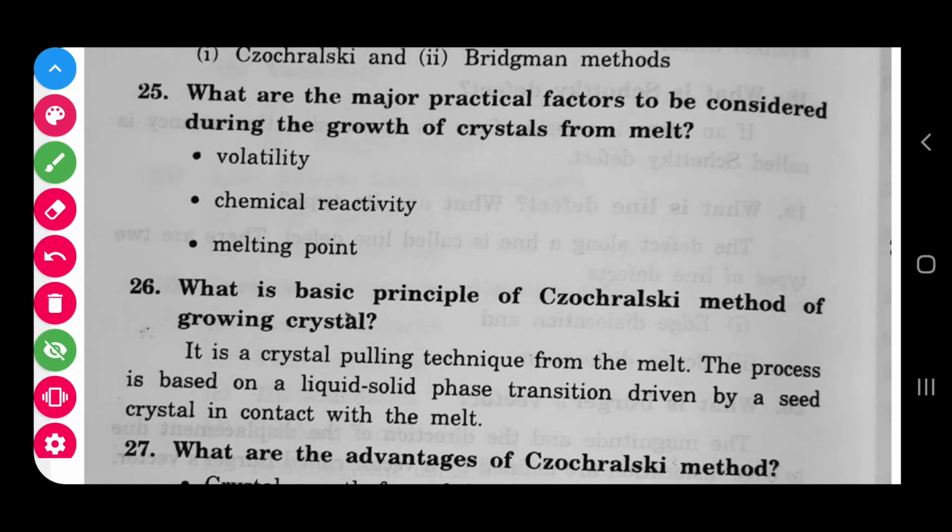Volatility means it is not permanent; it changes its state, there is no stable state. Chemical reactivity means reaction of some material with another. That also we have to consider. Melting point, that also differs for the starting material you have taken.